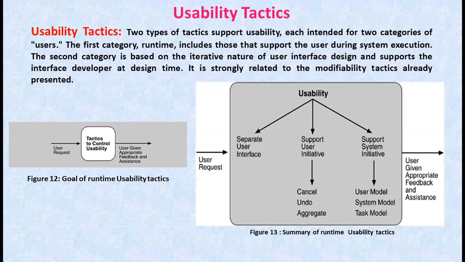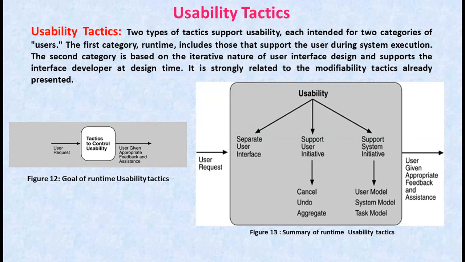Next, maintaining a model of the system. In this case, the model maintained is that of the system, which determines the expected system behavior so that appropriate feedback can be given to the users. Here, the system model predicts items such as the time needed to complete the current activities.